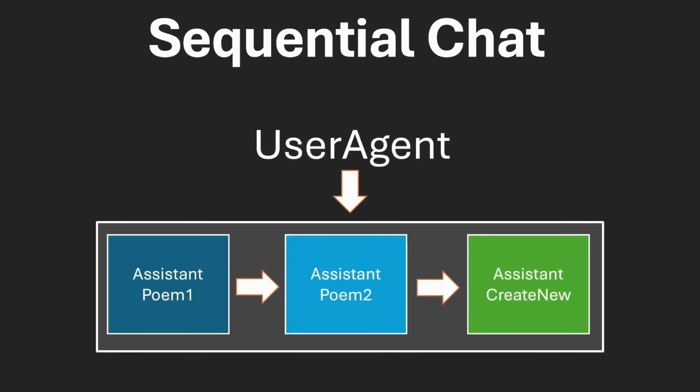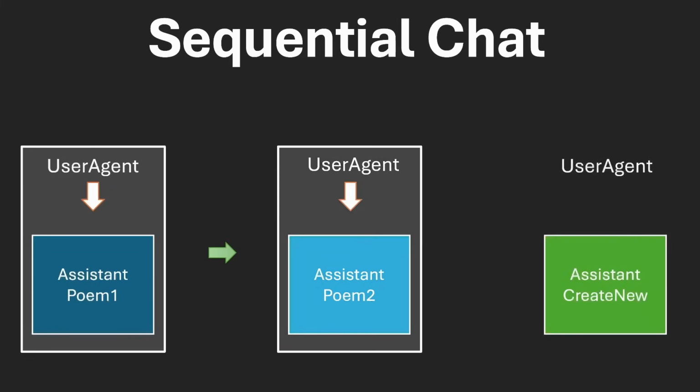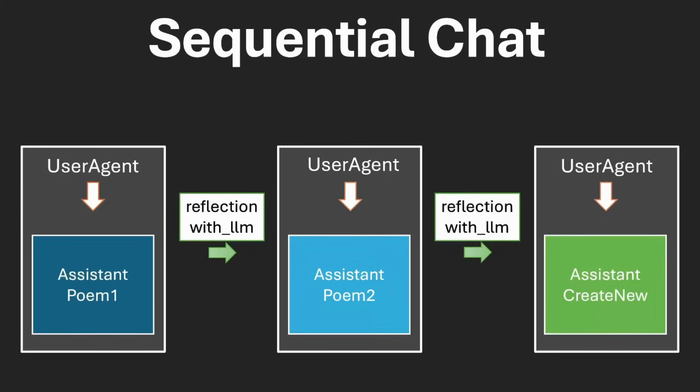Meaning, if we have three agents, we can initiate a chat with agent one, then with agent two, and then finally with agent three. This works by essentially having an array of chats. What happens with this is the user agent will initiate a chat with the first assistant agent, and then when they're done, the user agent will initiate a chat with the next, and so on.